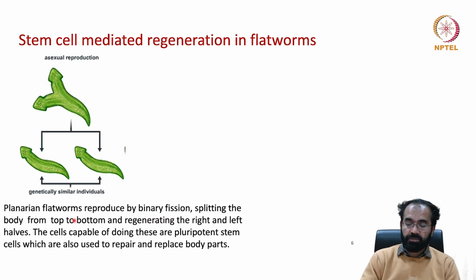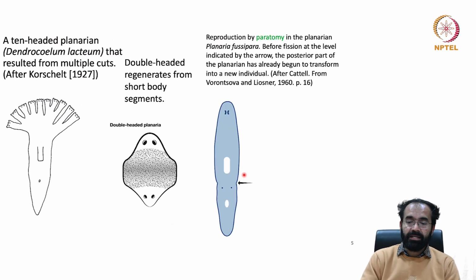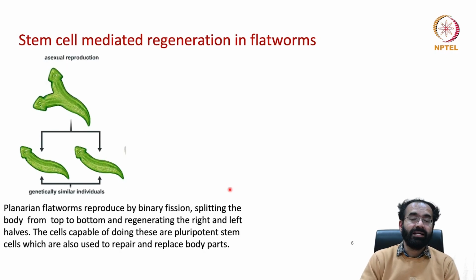In the previous picture you saw it cutting anterior and posterior. Here you are cutting left and right, splitting the body from top to bottom and regenerating the right and left halves. The cells capable of doing this are called pluripotent stem cells, known as neoblasts, and they are used for the repair and also for the regeneration of the lost part.